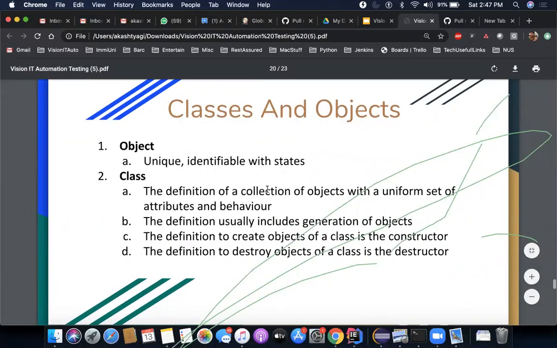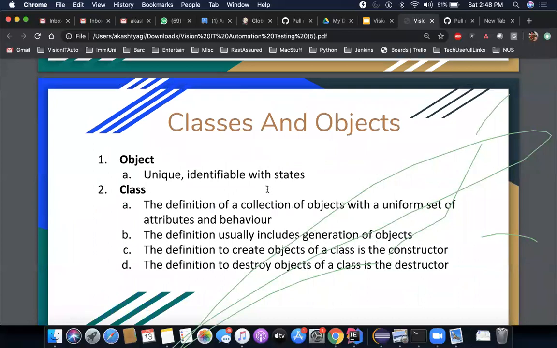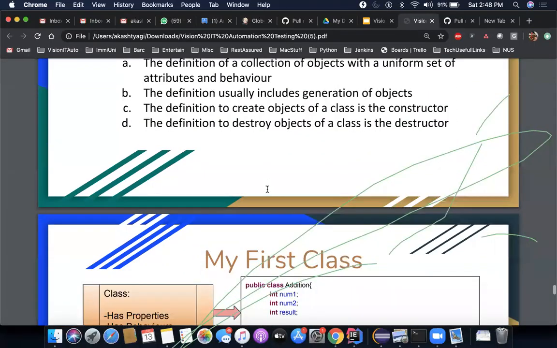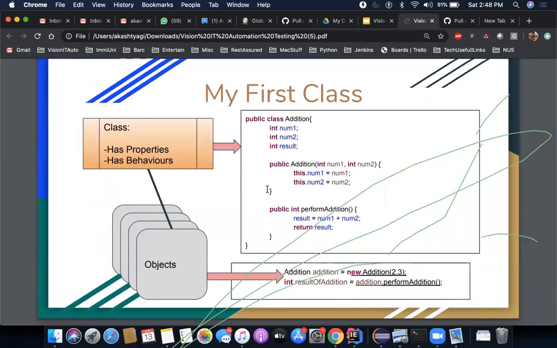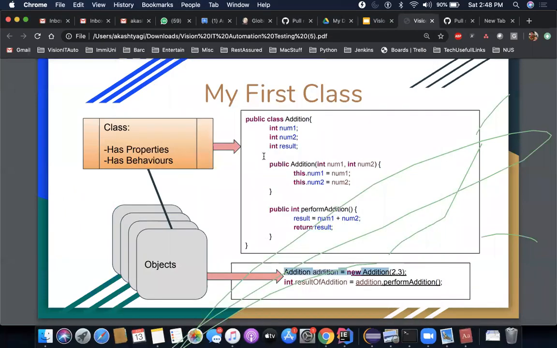Anyway, classes and objects we have, I think, discussed in detail, so I'm not going to talk about that in this particular slide. If I move here, this is basically how it looks. Now, this is my first class, and I will try to explain that. Don't worry, we are going to quickly jump onto our Java code, maybe after this slide. But let me first explain what we have here. This is your typical class. This is how your class looks, and this is its object. So this is your class and this is your object. Now, in the class, what you see here is the name of the class. As I said, the class needs to have these three things.